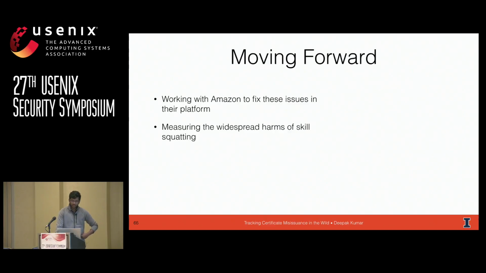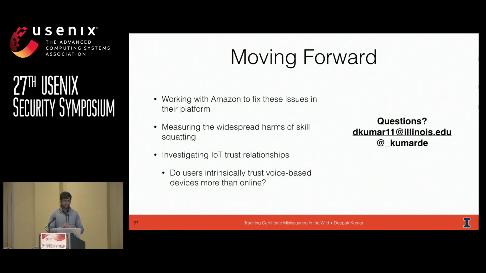I think one cool area of future work is measuring the widespread harms of skill squatting, but in general, this idea that if we're going to use voice for everything, where is that going to start to break down? We saw a phishing example. Is this going to happen in online shopping or some other context? And finally, I think investigating this notion of IoT trust.